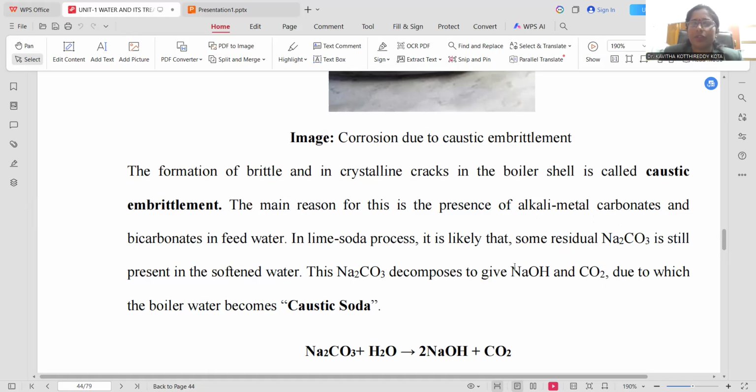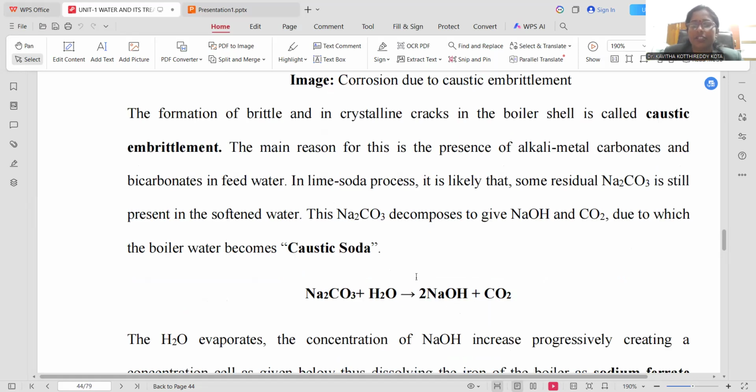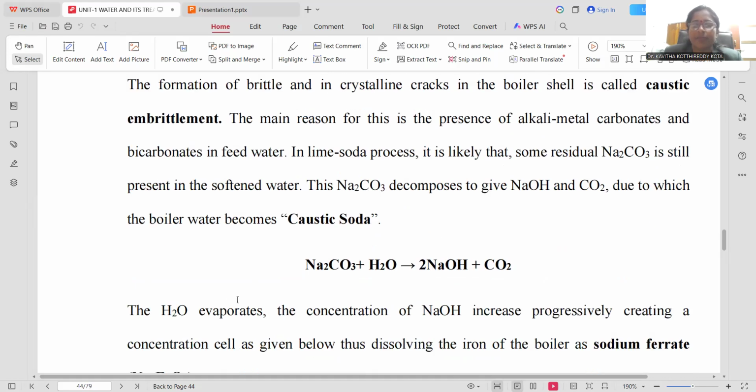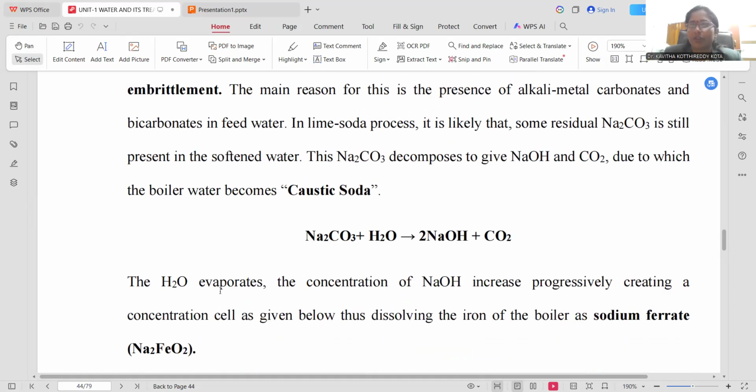There is an introduction of sodium hydroxide by means of the lime soda process, where sodium carbonate introduced into the water decomposes into sodium hydroxide. There is the origination of sodium hydroxide within the water. As we are boiling water for steam generation in a boiler, water evaporates continuously, so that sodium hydroxide will not be evaporated and its concentration progressively increases within the boiler.